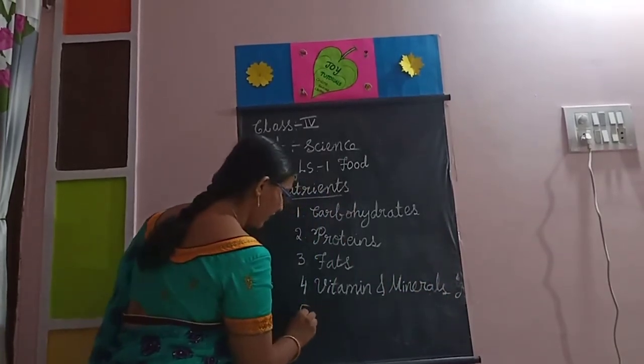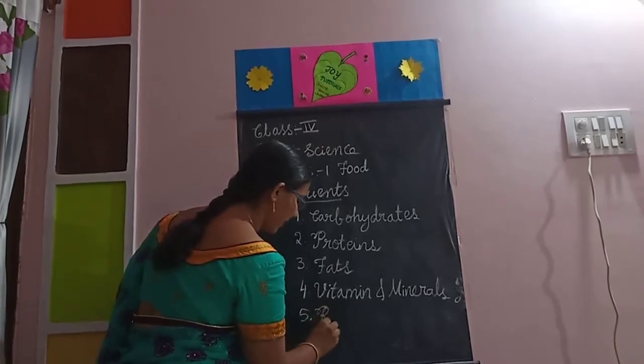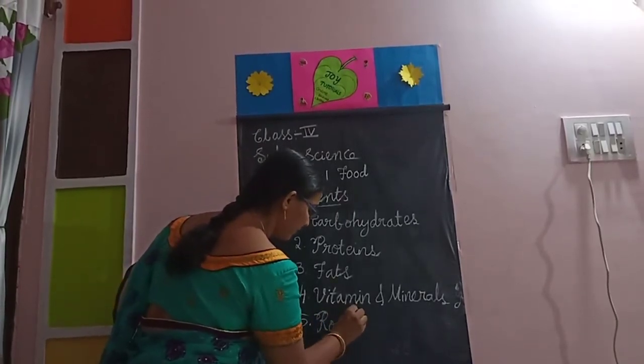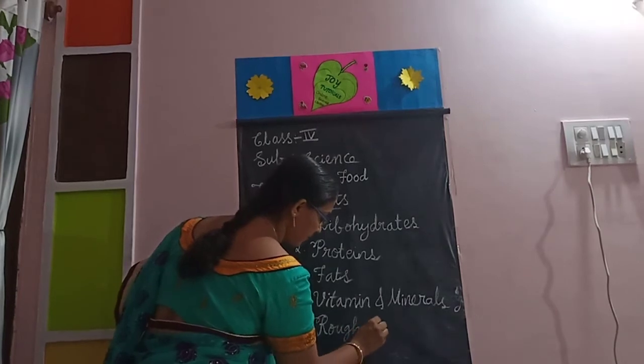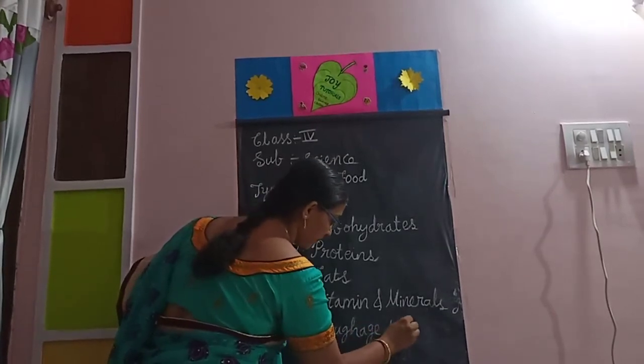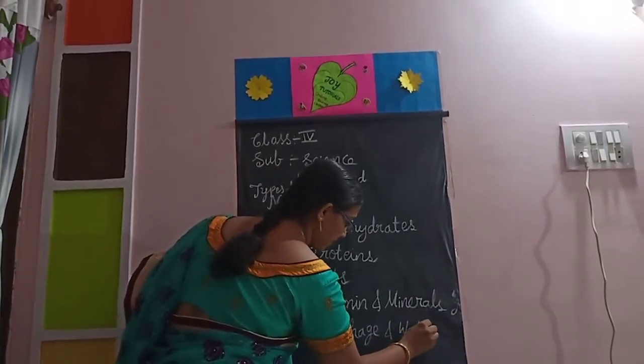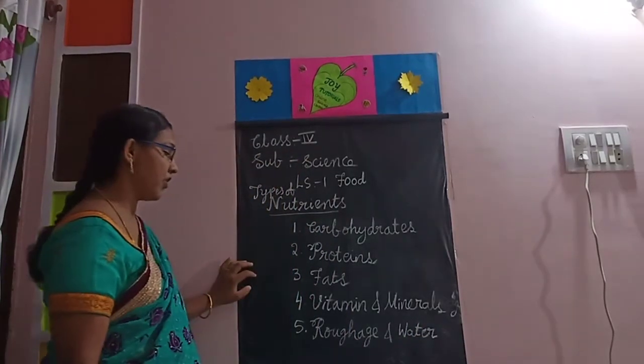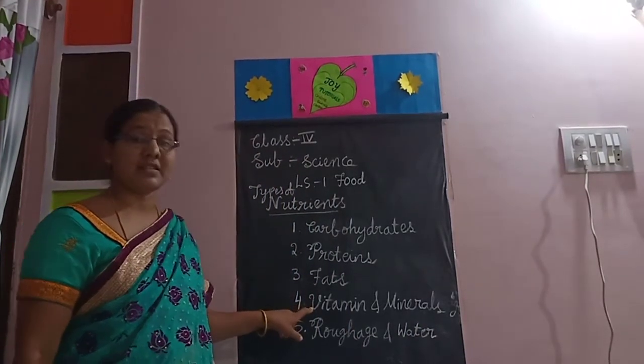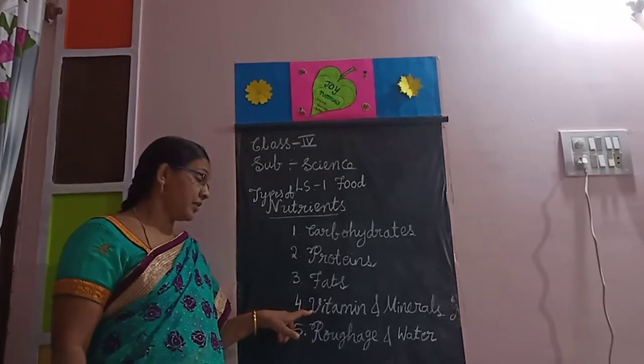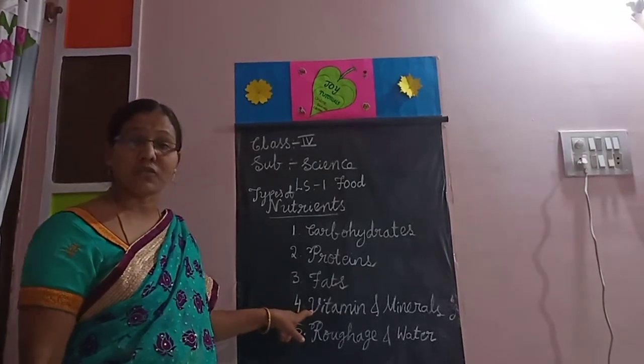And the fifth one, roughage and water. Vitamins and minerals are the protective foods. These are required by our body in minute quantities.